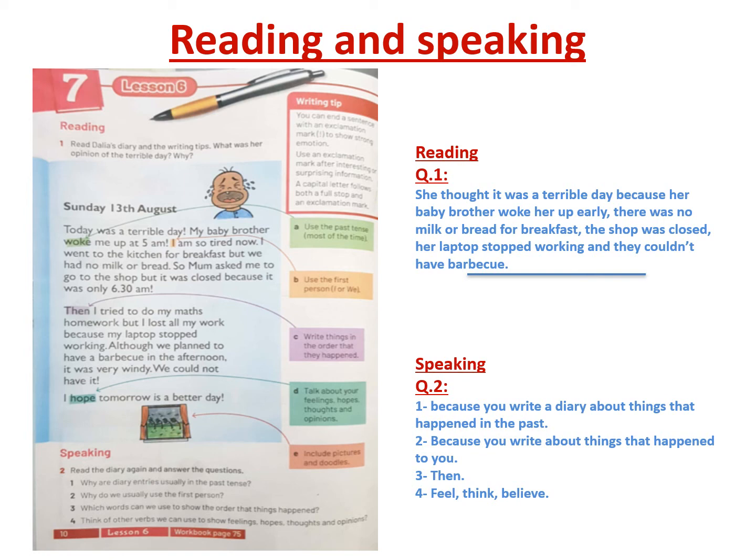Okay, let's move to the dark green. We hope. He pointed to it and told us, talk about your feelings, your hopes, thoughts, and opinions. At the end, the last paragraph, actually even in our comprehension, we used to talk about our feelings. And he told you at the end, include a picture and doodles to make it more clear.